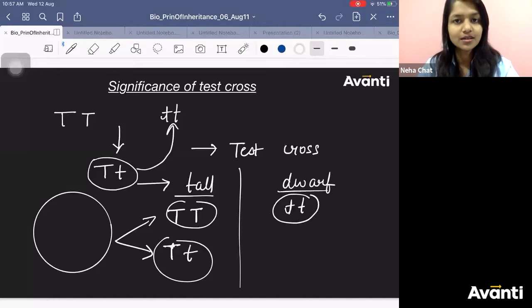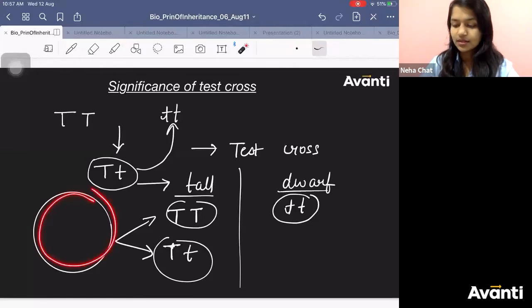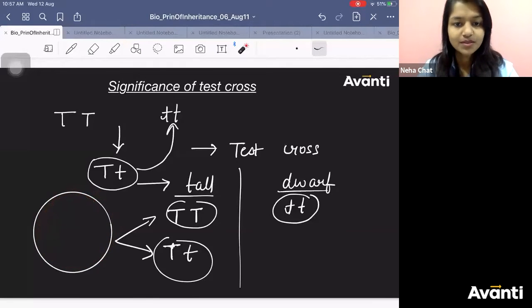You know the result. But when it is dominant, you don't know whether it is capital T capital T or capital T small t. And that is the reason why we need to do test cross. Now I will show you how it is going to help us in finding out the genotype of the dominant phenotype. Okay?